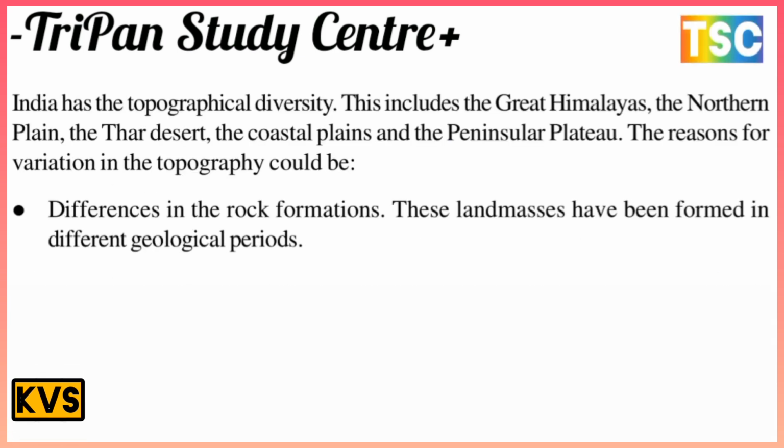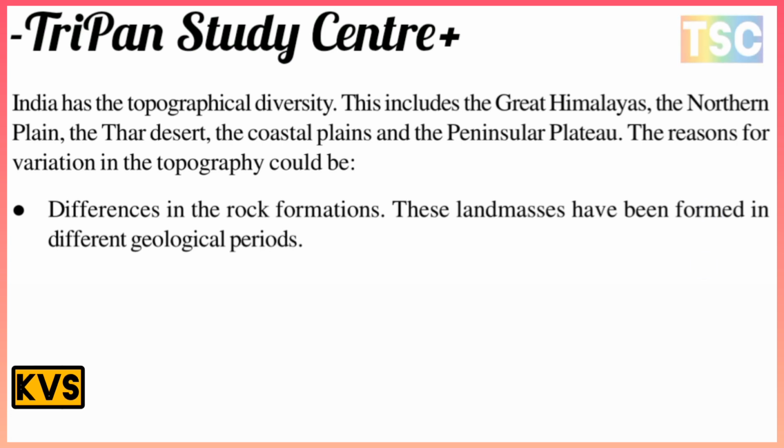India has topographical diversity. This includes the Great Himalayas, the Northern Plain and the Thar Desert, the coastal plain and the peninsular plateau also. The reason for the variation in topography could be a difference in rock formation, and the land masses have been formed in different geological periods.